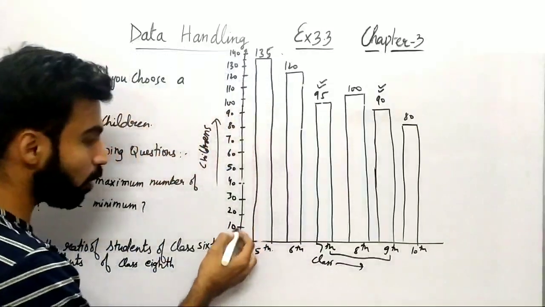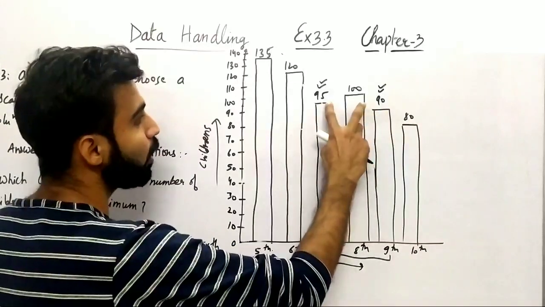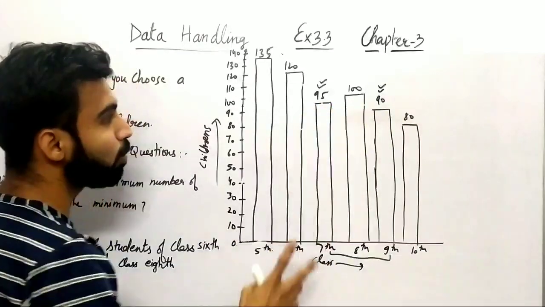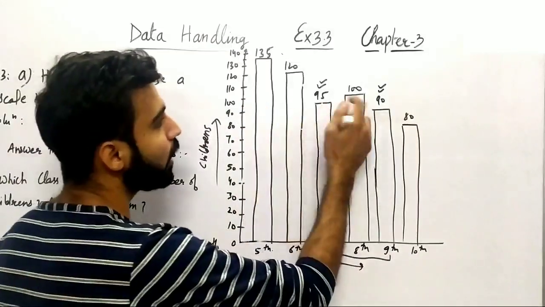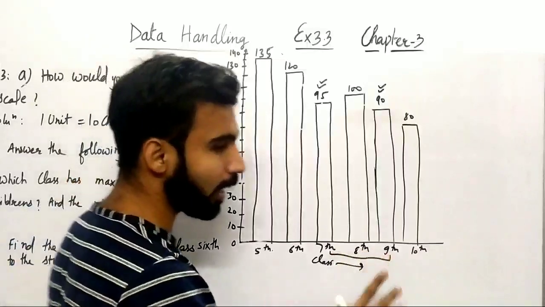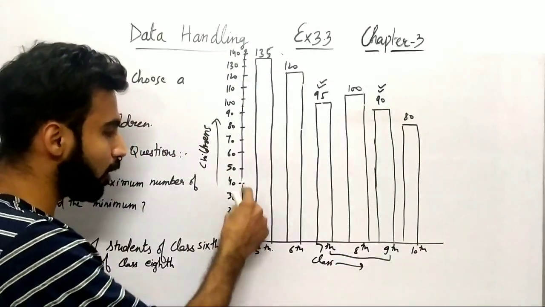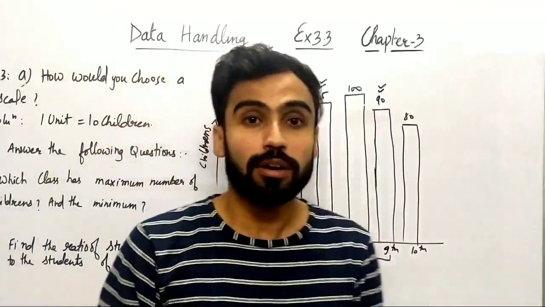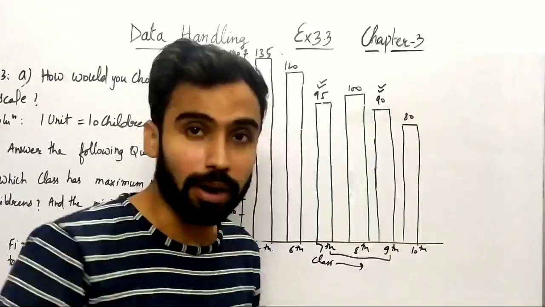So अगर मैं यहाँ पे 1-1 का gap लेता then you would find कि ये जो दोनों bars हैं इनकी almost height जो है they are going to be same, right? So यहाँ पे मैंने 10-10 का gap लिया. So you can see now we can easily differentiate between the number of student of class 7th and 9th. So simply you can actually take on any gap here, but better if you choose that scale which differentiate between each and every bar, right?